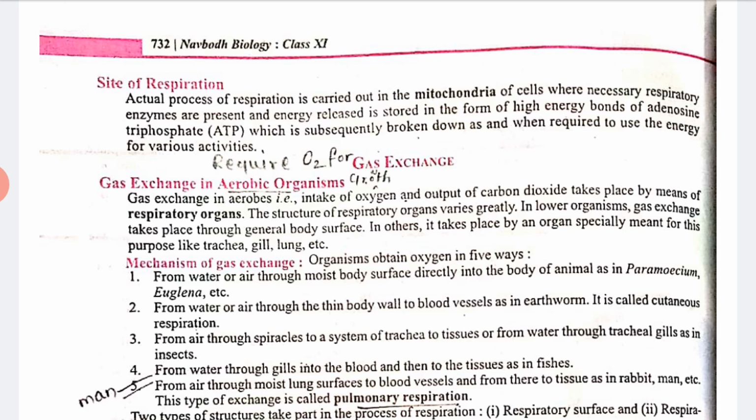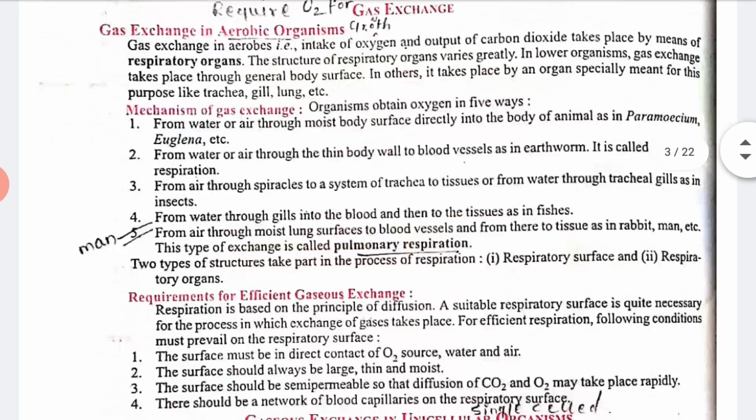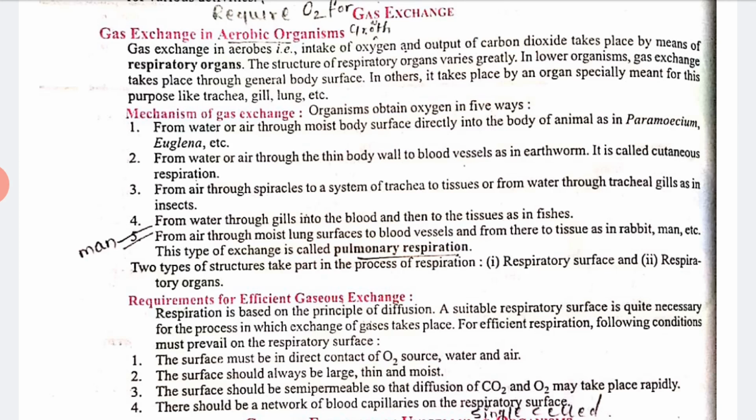Third, from air through spiracles to the system of trachea to tissues, or from water through tracheal gills, as in insects. Fourth, from water through gills into the blood and then to the tissues, as in fishes. Fifth, from air through the moist lung surface to blood vessels and from there to tissues, as in rabbit, man, etc.